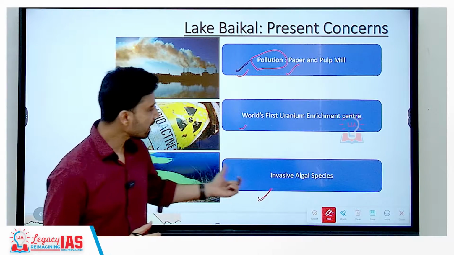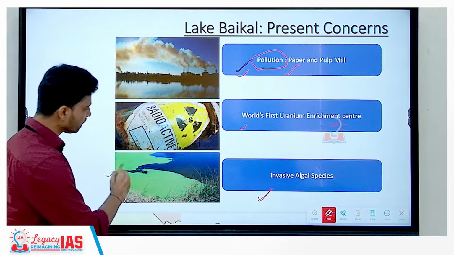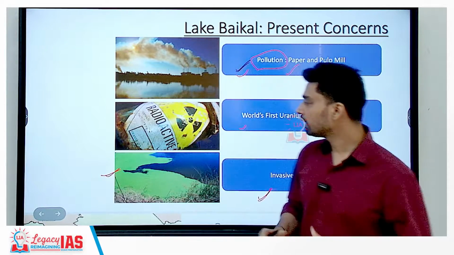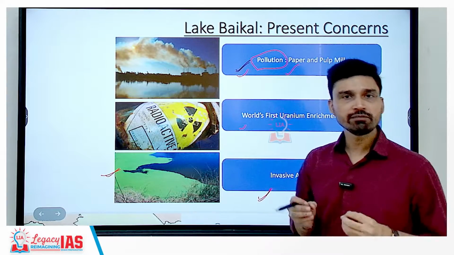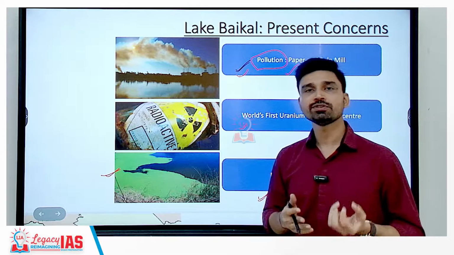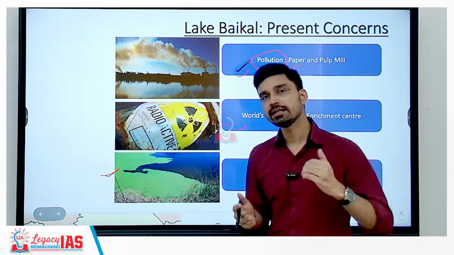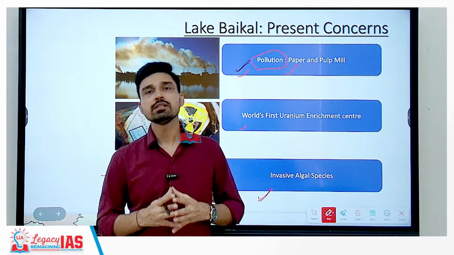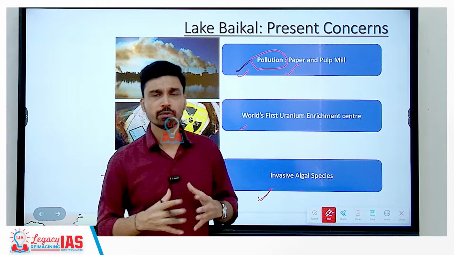Now, these invasive algal species, as you can see from this picture here, spread at such a fast rate that they cover the entire water body in a very short period of time. And as these algal species cover the surface of the water, what happens? The sunlight is not able to enter the water. And if sunlight is not able to enter the water, obviously the dissolved oxygen content, what will happen?